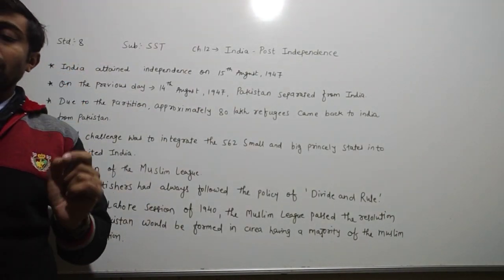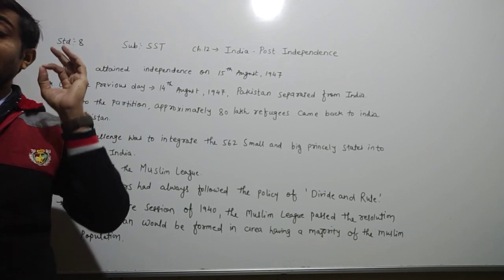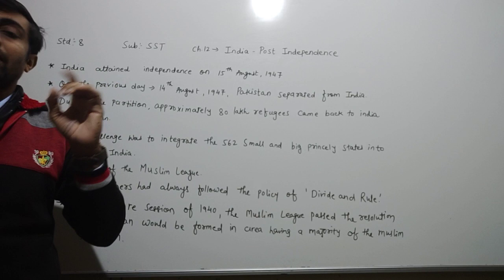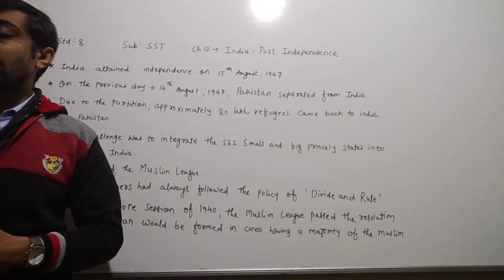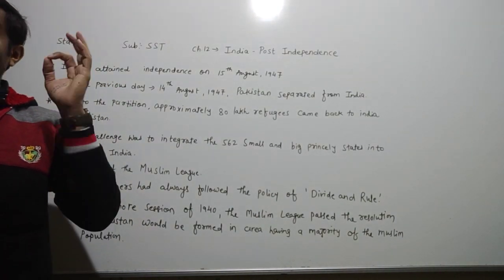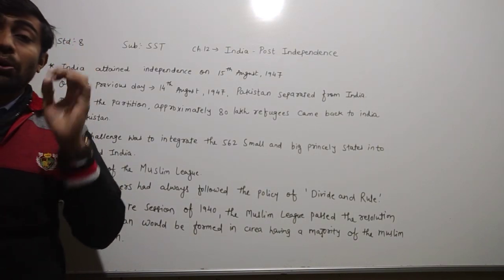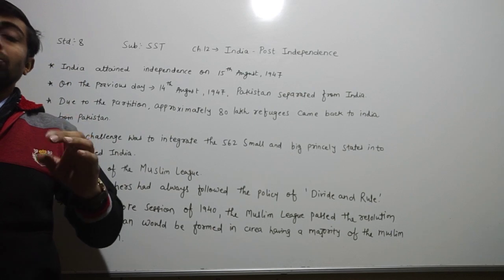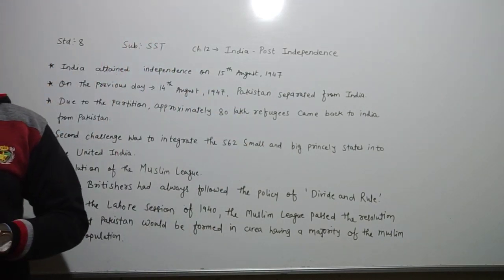Due to the partition, approximately 80 lakh refugees came back to India from Pakistan. What is given there, dear children? Approximately 80 lakh refugee people came back to India from Pakistan.